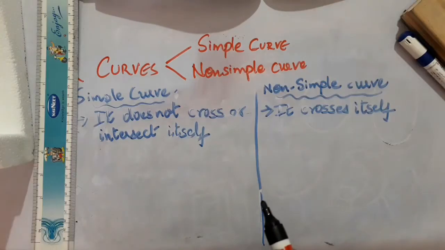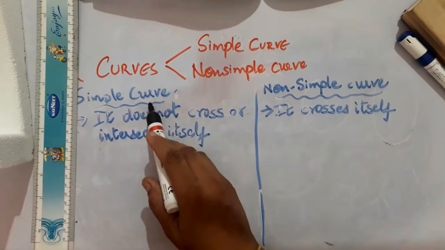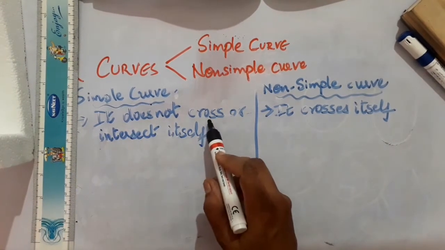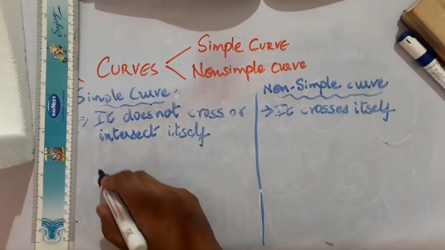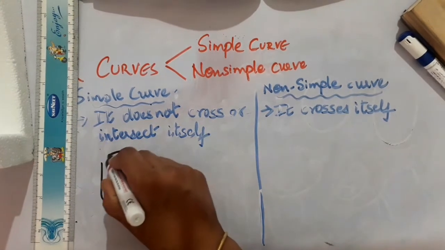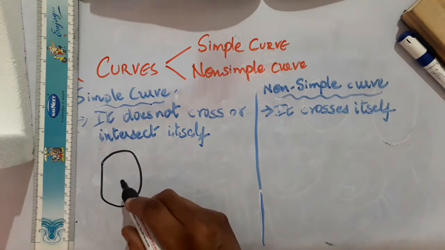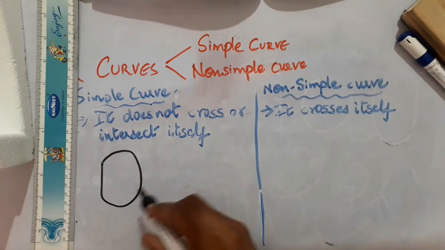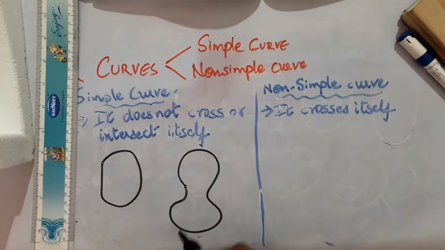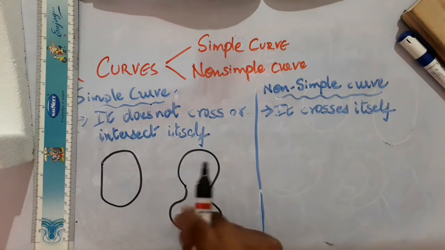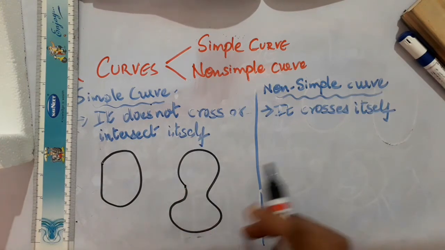Now let's see what is a simple curve and a non-simple curve. A simple curve does not cross or intersect itself. For example, if you draw a curve like this, it doesn't cross itself, so this is an example of a simple curve. Suppose you have a figure like this, it doesn't cross itself, so it is a simple curve.